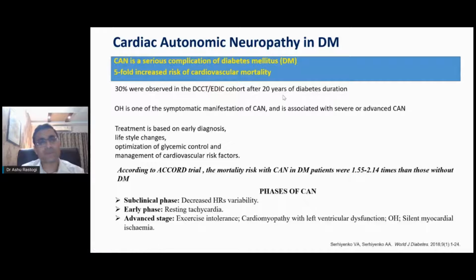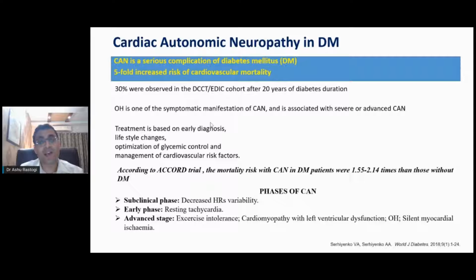And remember, orthostatic hypotension is one of the symptomatic manifestations. If a patient complains of postural dizziness, it is CAN, and it is more likely to be severe or advanced CAN. You should not ignore his symptoms. Treatment is very simple, as I've already discussed. Even in type 2 patients in the ACCORD trial, those who had CAN had around 2 times increased risk of mortality. So this is very important.